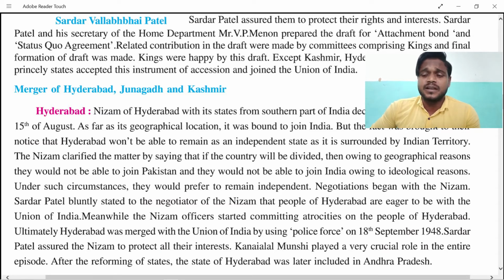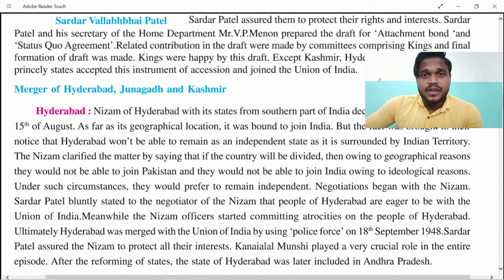So Patel assured the Nizam that he would protect their land and that they need not worry about that. Mr. Patel was about to protect his land. At that time, Pakistan was about to be separated, so Patel decided to take countermeasures against the people of Junagadh. Now the next turn was that of Junagadh.